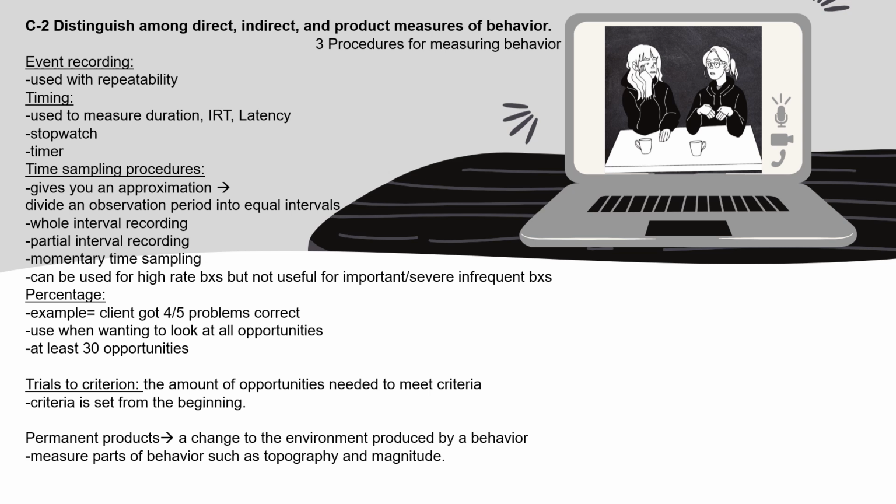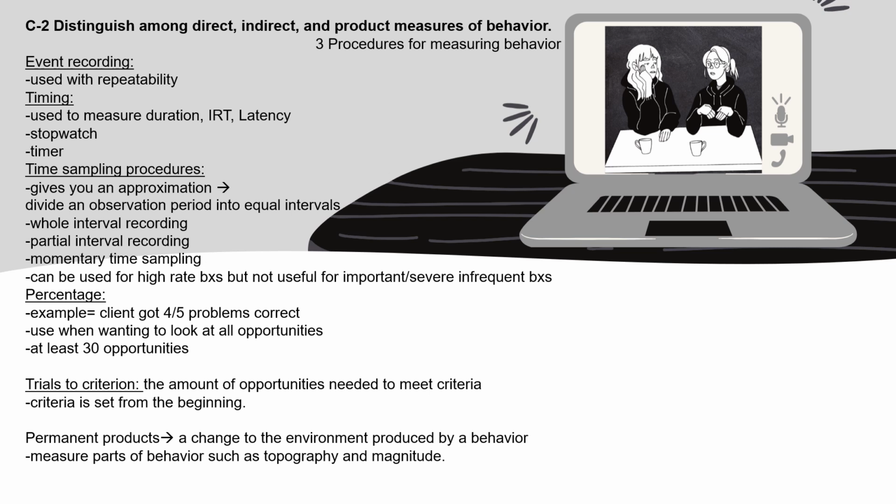Another type of data collecting method is percentage. So this is like when you have a client that got 4 out of 5 problems correct. We use percentage when we want to look at all the opportunities. There should be at least 30 opportunities. Another type of measurement for behavior is trials to criterion. This is the amount of opportunities needed to meet criteria. Criteria is set from the beginning. So whatever it is that the criteria is that they have to meet, it's always set from the beginning.